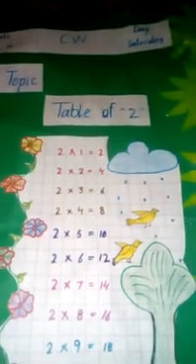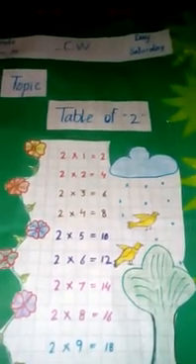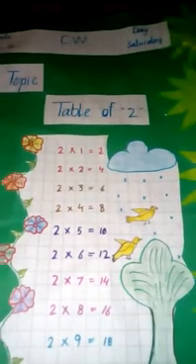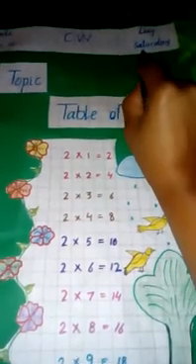Today our subject is math. First of all, we learn table of 2. Today's date is 4 April 2020. This is our classwork. Today's day is Saturday. Our topic is table of 2.